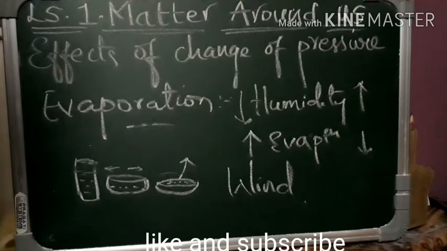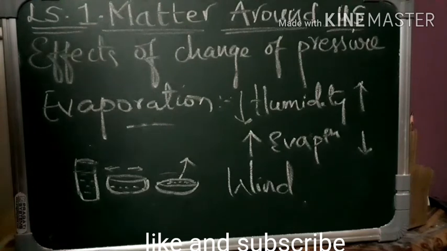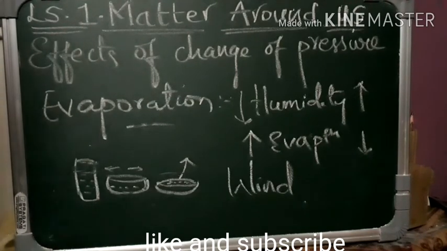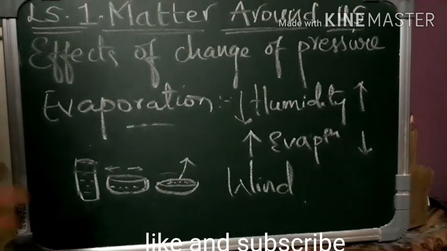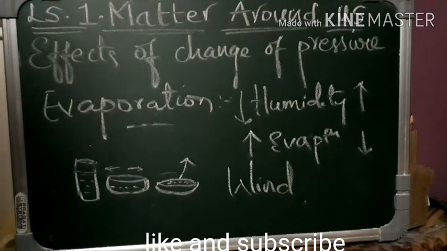Whatever heat is coming out from your body, it will absorb that energy and get evaporated, and that escape of the liquid, that is your sweat, from your body makes you feel cooler. So surface area, humidity and wind affect evaporation.